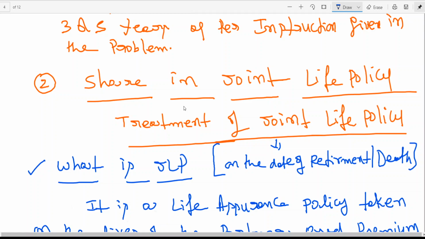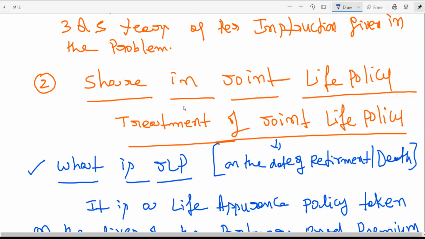On the date of retirement, if a partner has retired, which value will be given? Surrender value. If a partner has died, which value will be given? Policy amount. And that surrender value or policy amount, how are you distributing it to partners? I told you, even though we talk about share, all the partners are entitled to get a share.